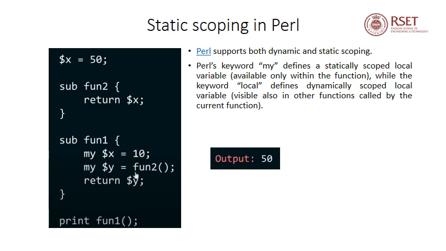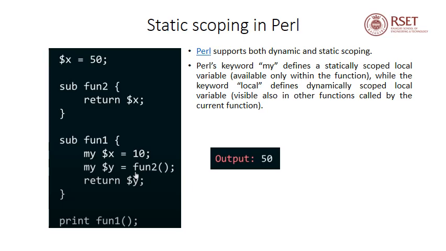The first one is my. If a variable is preceded with the keyword my, it means that the variable will be available only within the current function where it is defined. While if it is preceded by the keyword local, it means that it can be seen also in other functions called by the current function. So it defines a dynamically scoped local variable. Now let's go to the example.